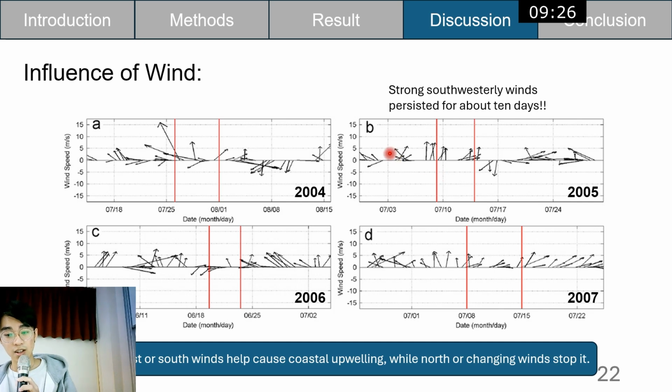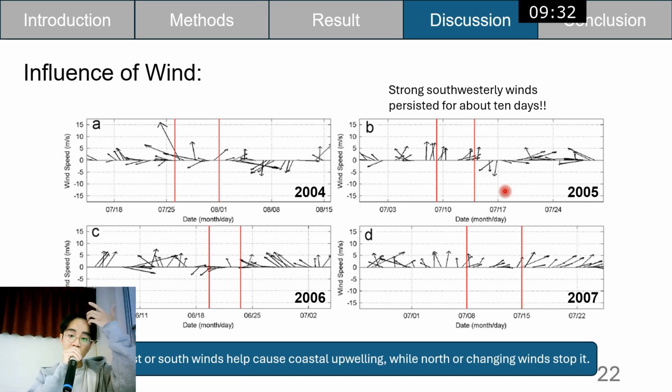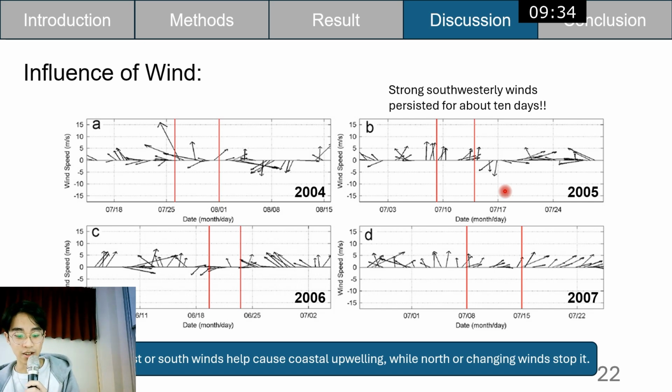So in 2005 and 2007, there's a strong southwesterly wind, so it caused the coastal upwelling. But in 2004 and 2006, the wind is not that steady, and it changed with time. So we can get a conclusion that the southwest or south wind helps cause coastal upwelling, while north and changing wind stop it.